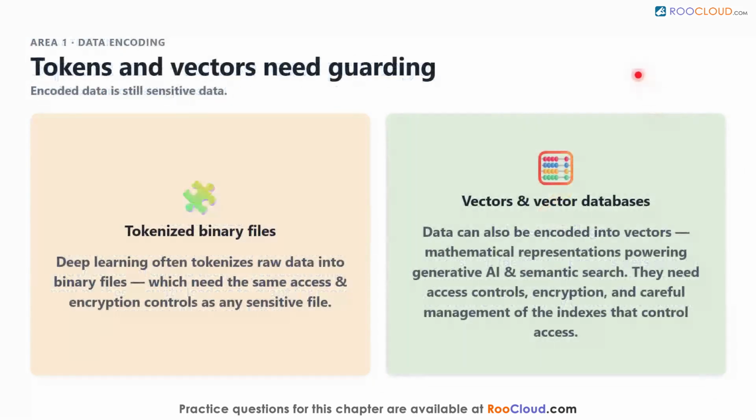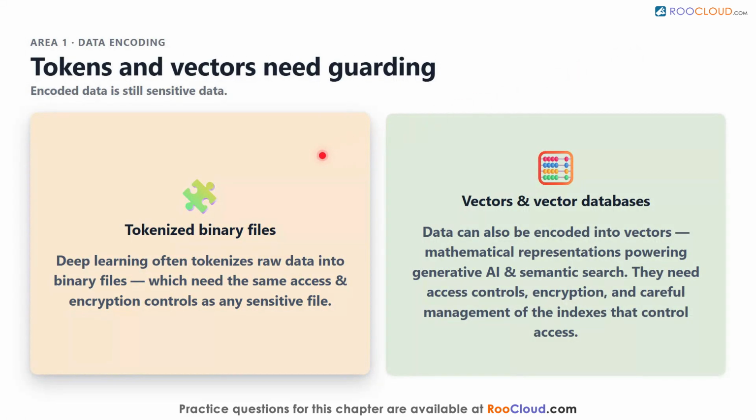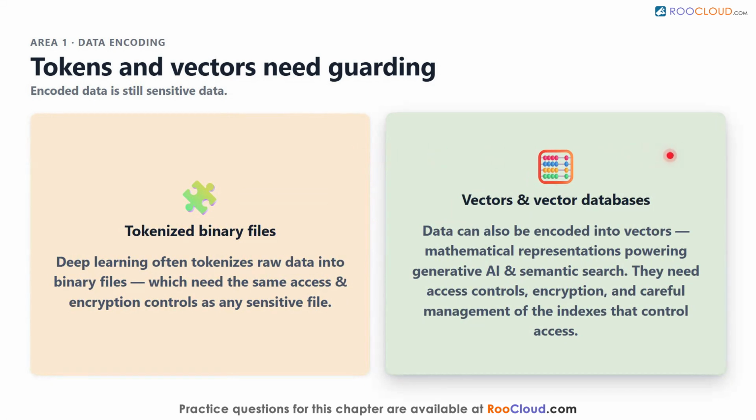The first area is data encoding. Many deep learning models require raw data to be tokenized, broken into pieces and stored in binary files, and those files need the same access and encryption controls as any other sensitive file. Data can also be encoded into vectors, which are mathematical representations of text, images, or audio. These power the vector databases behind generative AI and semantic search, and they need not just access controls and encryption, but also careful management of the indexes that control access to them.